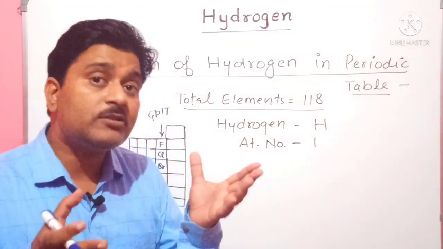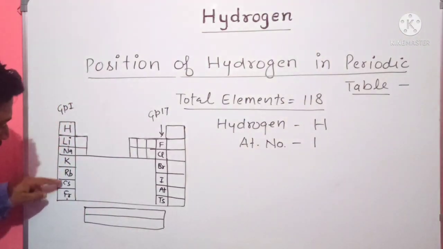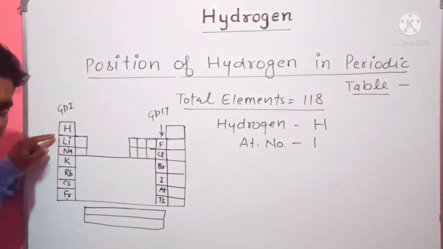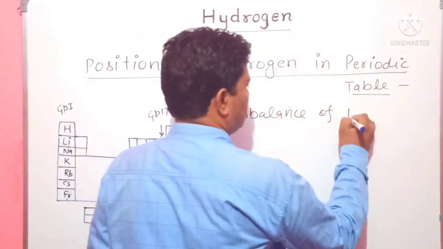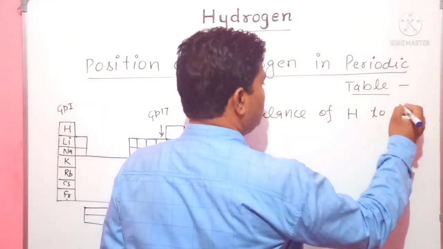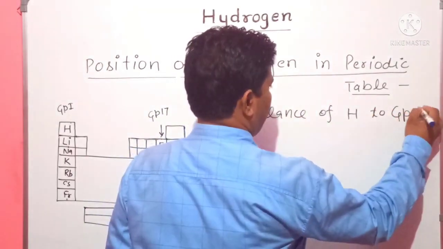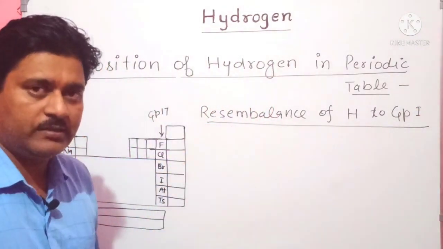Let's see what those properties are. First, resemblance of hydrogen to group 1 elements.